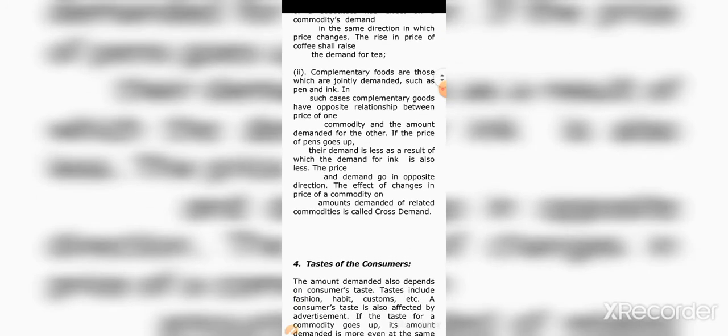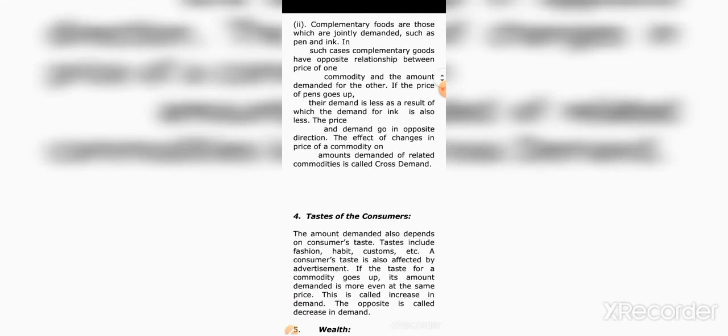If the demand for sugar increases, automatically the demand for sweets increases. And if the sugar price increases, the demand for sweets decreases. Depending upon the price of sugar, the demand for sweets changes. So these goods are called jointly demanded goods or complementary goods.